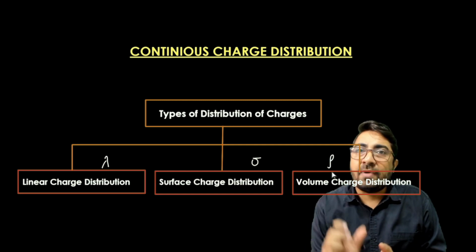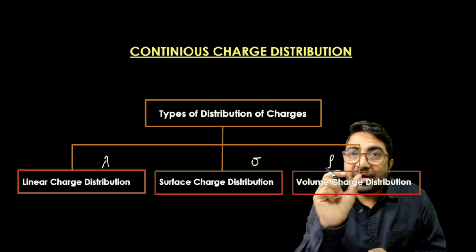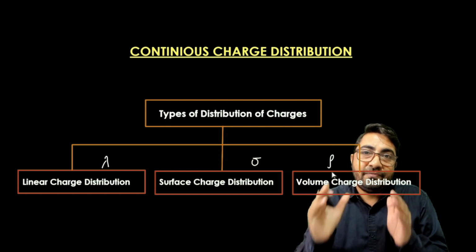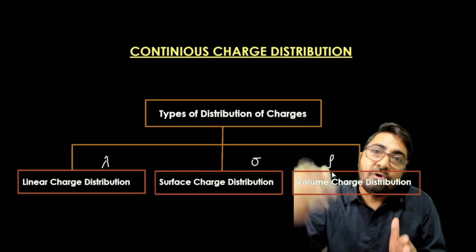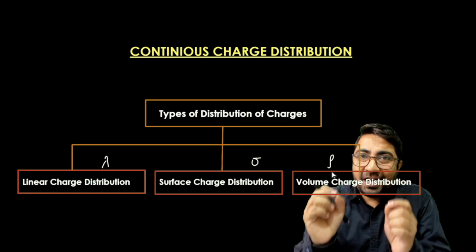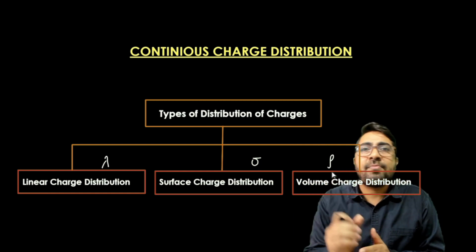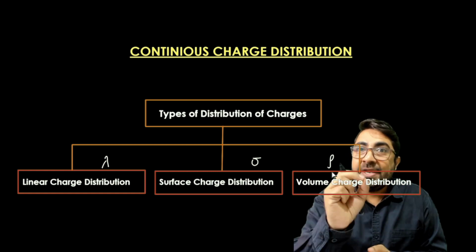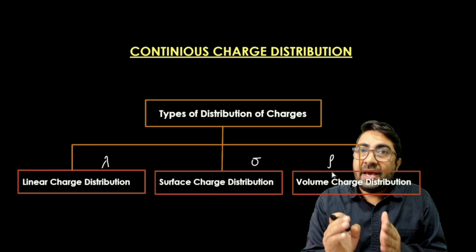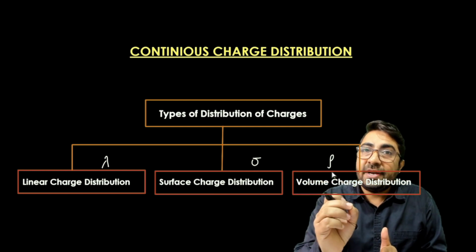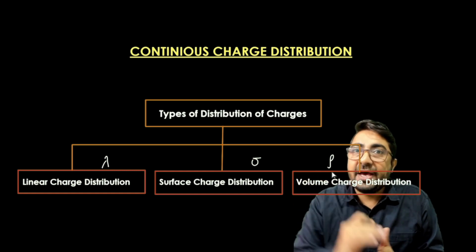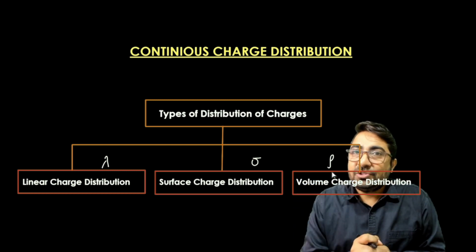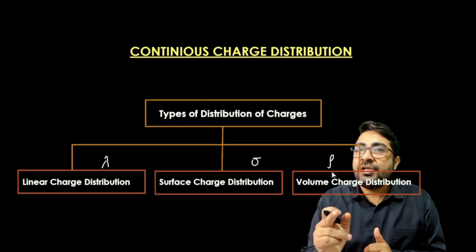Whatever the quantity is, we can spread the quantity over the length, we can put the quantity over the area, and we can put the quantity of anything over the volume. So the general formula is, density is equal to quantity upon dimension. Here we are distributing the charge. So the quantity is what? Charge. And we are distributing this charge over the length, over the area, over the volume. So in the first case, the dimension is single, so it is length. In the second case, the dimension is what?